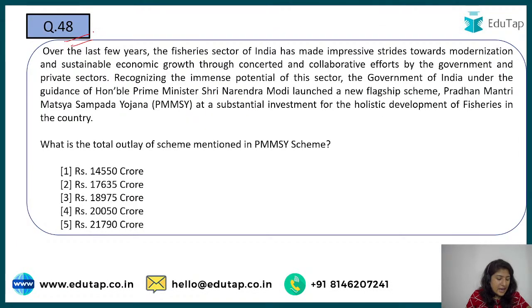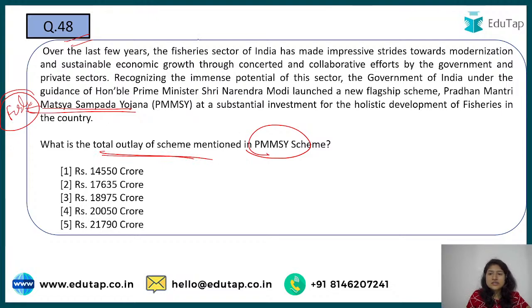Question number 48. Cap, it is the upper limit, Preeti. The upper limit of something is known as a cap. So here, what is the outlay of Pradhan Mantri Matsya Sampada Yojana? Okay, Matsya Sampada, Matsya means fish. So this is for encouraging the fishery sector in India. For that we have come up with Matsya Sampada Yojana. So for the total outlay, you have to tell me what the total outlay is. Some of the rest has been explained in the particular para, and the rest will be explained in the explanation itself.